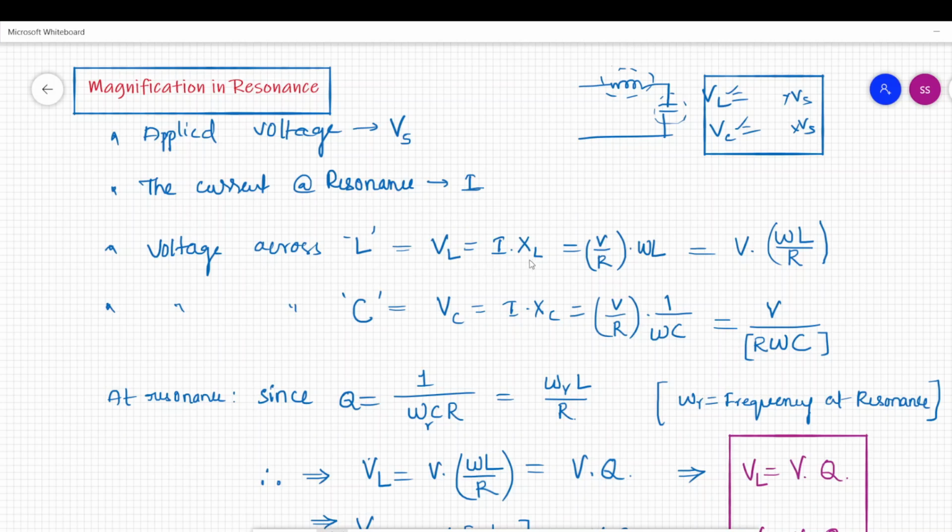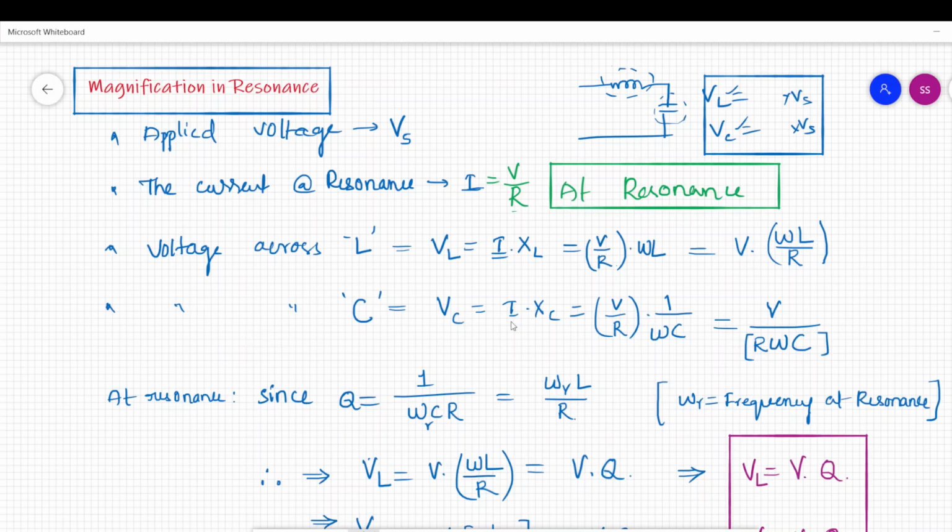Voltage across inductor is VL equal to I into XL, where I is V by R at resonance. All these conditions are at resonance. This is very important. So voltage across inductor at resonance is I into XL, where I at resonance is equal to V by R, because the impedance of the circuit will be only resistance, right? So V by R into omega L, VL equal to V omega L by R.